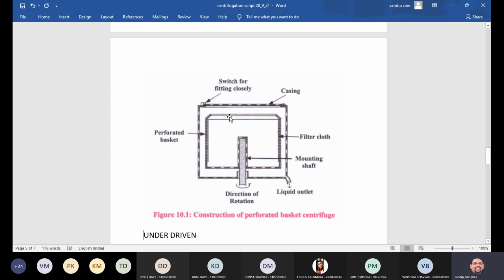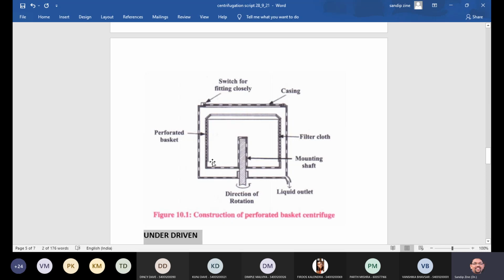On this shaft the perforated basket is mounted, and this shaft gets continuous rotation or revolution. If the basket is mounted above the driving shaft, then this arrangement is called underdriven.